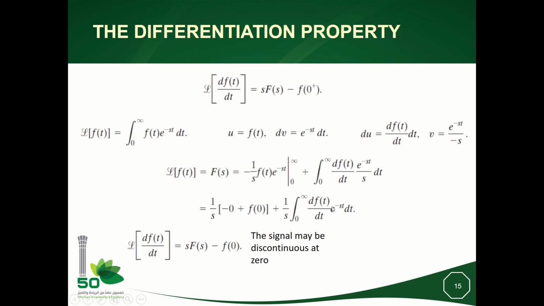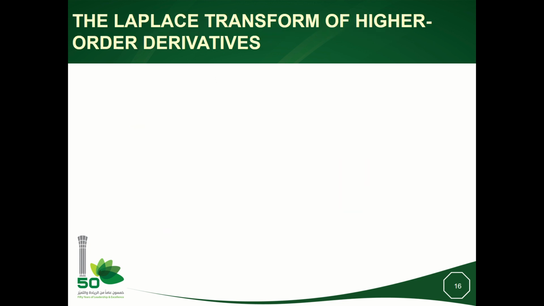Now, I will conclude that the Laplace transform of df over dt, which is this expression, so I will multiply this equation by s, I will get the following. The signal may not be continuous at time t equal to 0. This is why we will replace the Laplace of the derivative of f with respect to time to be sF(s) minus f at time 0 plus. It means just after t equal to 0, 0 plus epsilon, okay?